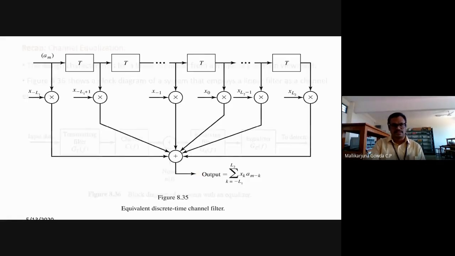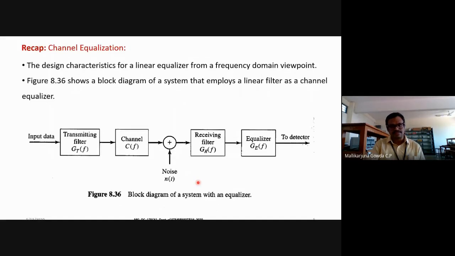Then this block diagram which I have discussed already. As I said, this is a transmitting filter, channel, receiving filter, and I'm using an equalizer. The equalizer will be used at the receiver side, after the receiving filter. Then the output of the equalizer is given as input to the detector, right? So this is the block diagram of digital data transmission with an equalizer.